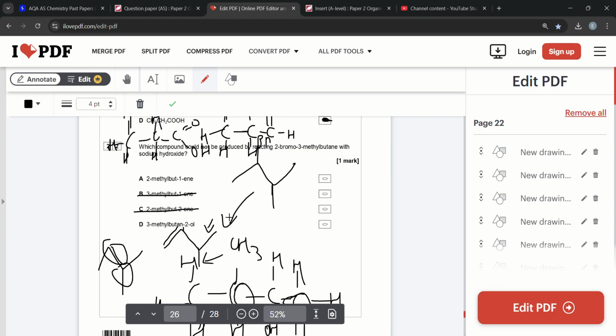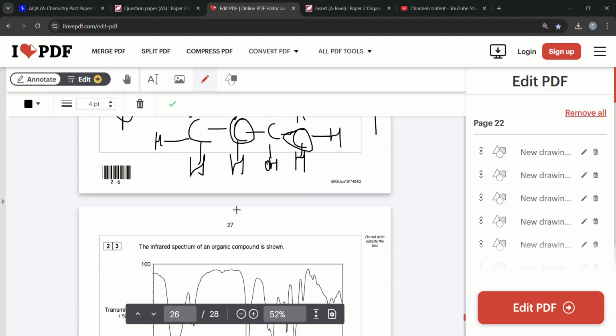And in this case, with NaOH, all we're doing is replacing the Br, which is nucleophilic substitution. That's all that should happen. And what is that? That's 3-methylbutan-2-ol. So that can be produced. Therefore, the answer is A. And if you think about it, 2-methylbutene, well then it should be here, right? Well, we can't have that.